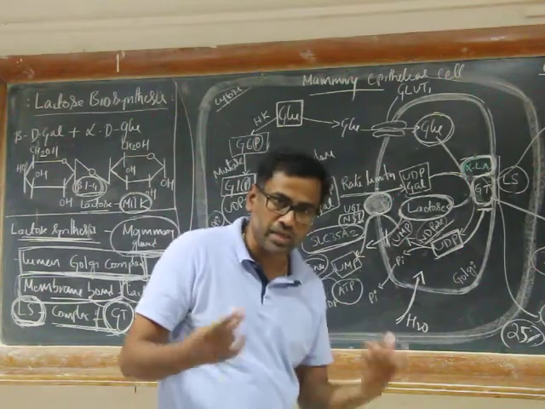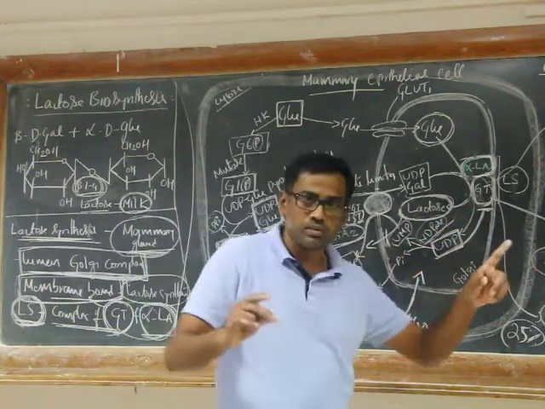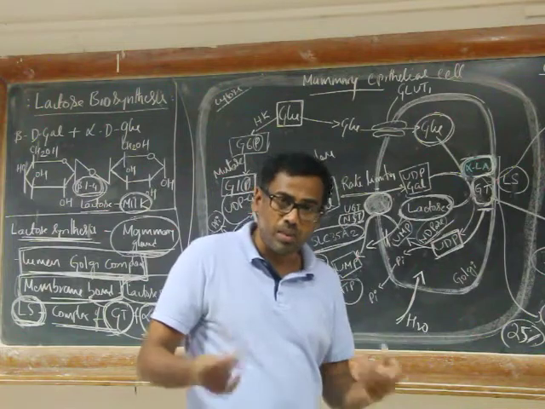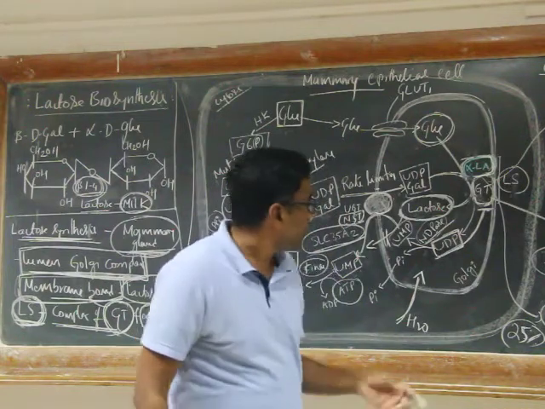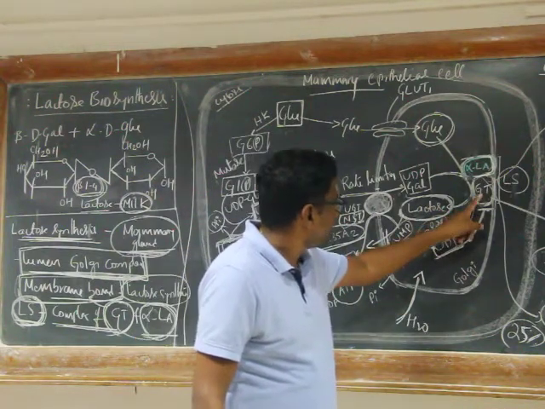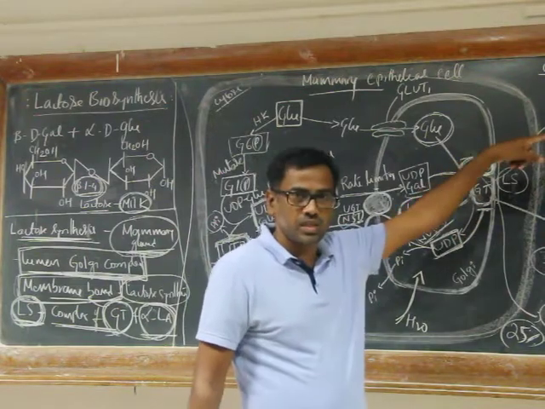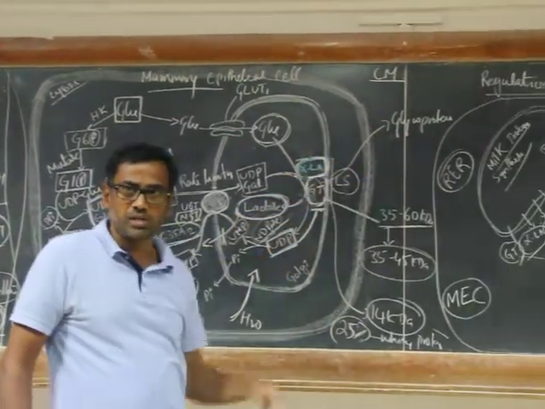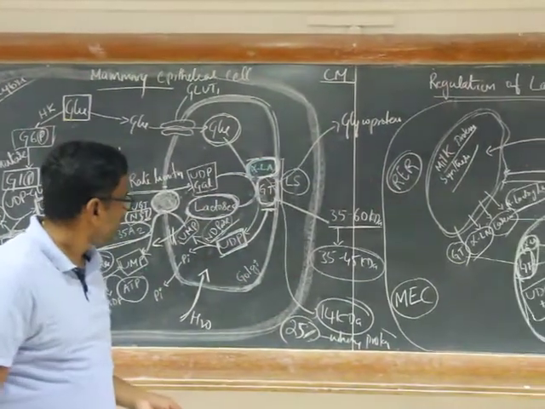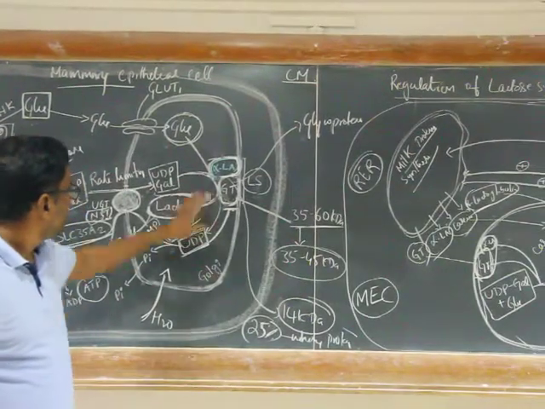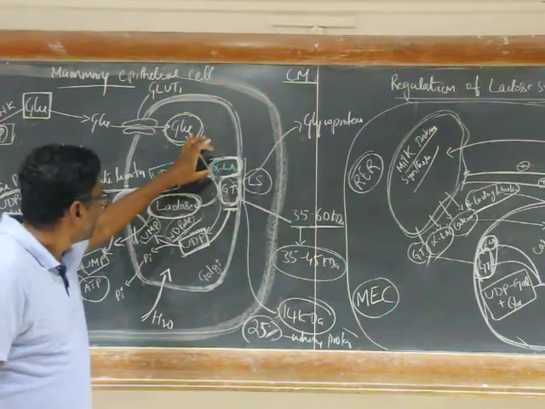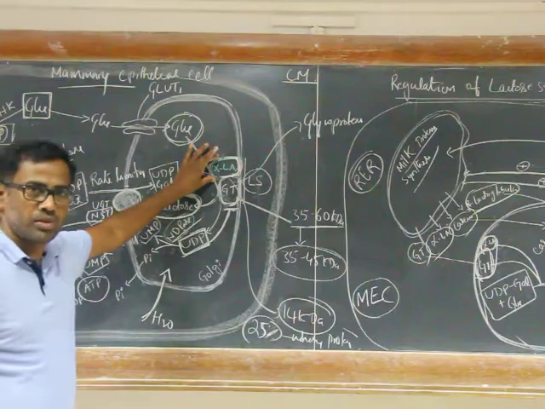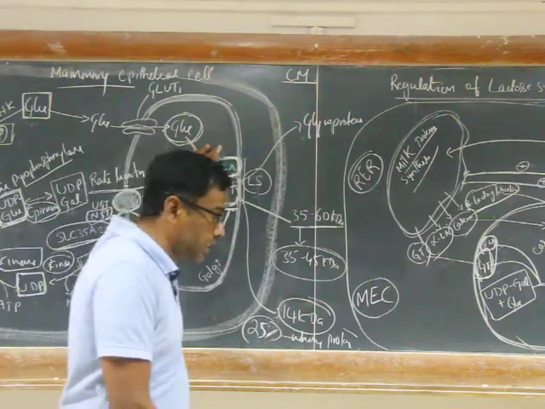In non-lactating tissue, or in the mammary gland during the non-lactating stage, this galactosyl transferase is involved in the synthesis of the carbohydrate part of glycoprotein biosynthesis. Right? So, the expression of alpha-lactalbumin is tightly regulated.